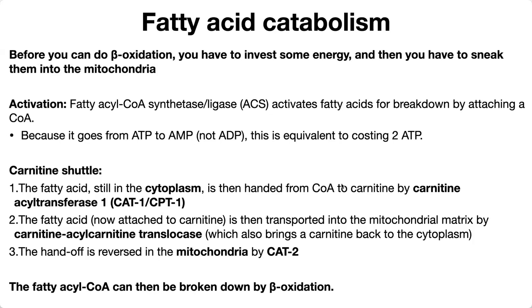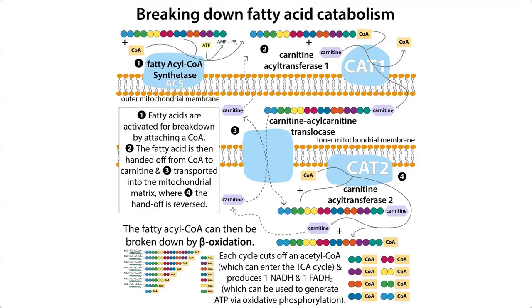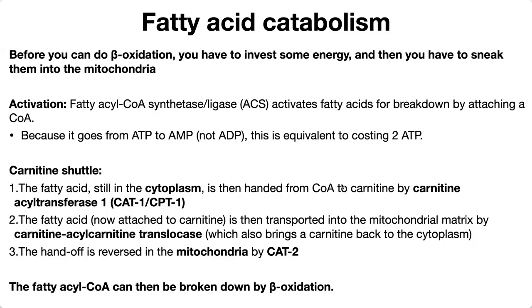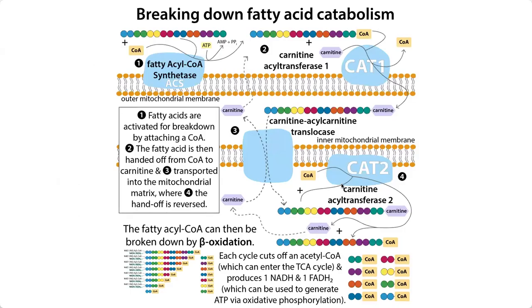Before we can actually do beta oxidation, you have to invest some energy and sneak those fatty acids into the mitochondria. The activation happens through fatty acyl-CoA synthetase, or ligase, which is ACS. What it does is spend ATP, the equivalent of spending 2 ATP, in order to attach a CoA to your fatty acid. That leaves you with the fatty acyl-CoA. That fatty acyl-CoA is the starting material for beta oxidation, but that beta oxidation happens in the mitochondria and we're still in the cytoplasm. So we're going to have to go through some trickery in order to bring it in.